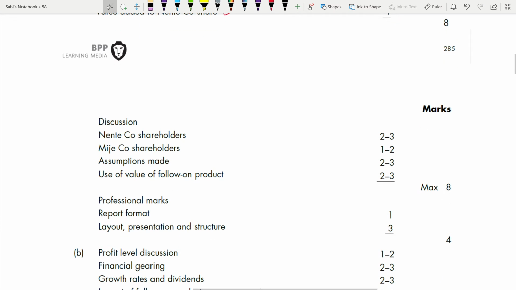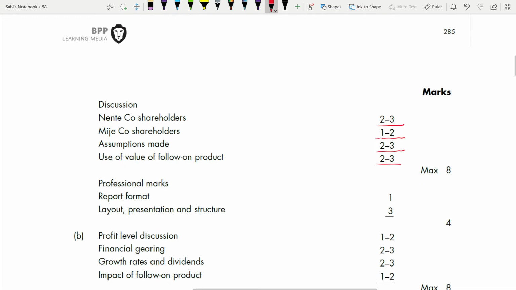Next, discussion. For Bento shareholders, 2 to 3 marks, 1 to 2 marks for Bento shareholders. Assumptions made, 2 to 3 marks. User value of this one, 2 to 3 marks. And rest is professional marks. Equal it is divided into each, if you see.